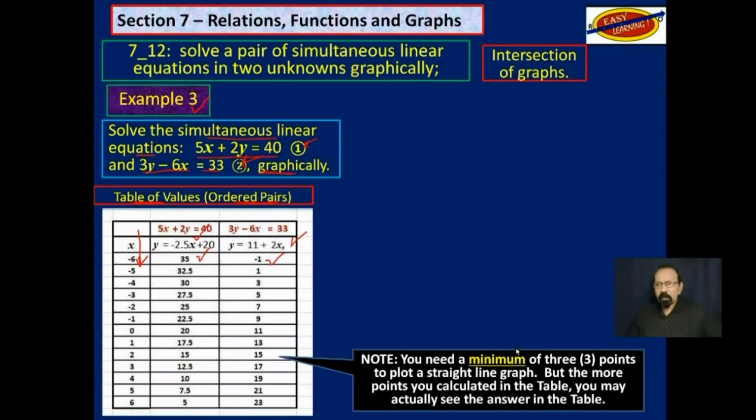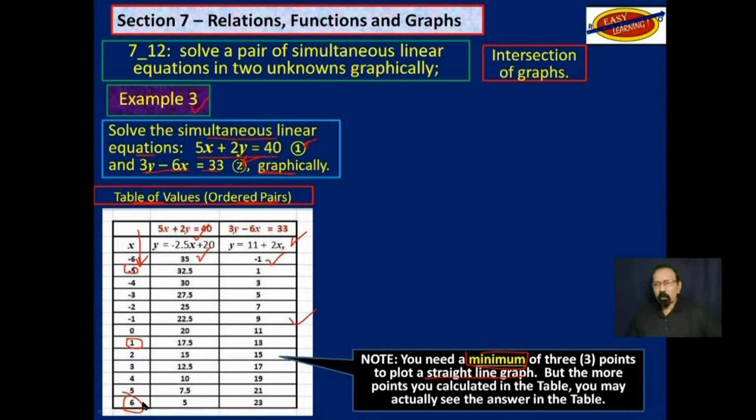Again, note that you need a minimum of 3 points to plot a straight line graph. In an exam, you may not have time to get those 13 points you see listed here. So you may just choose -5, 1, and 6.